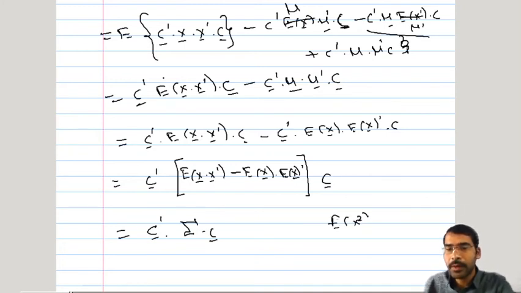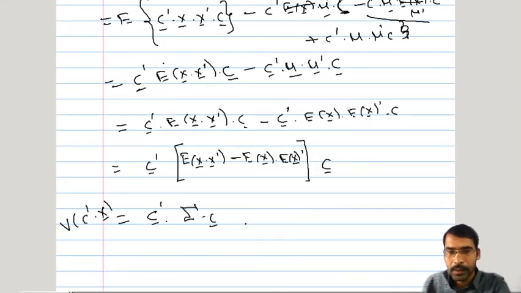It is similar to expected value of x bar minus expected value of x bracket square. In one dimension we have variance of x defined like this. Variance of x is expected value of x square minus expected value of x bracket square. Instead of x square it is product of given vector with its transpose. Instead of taking square of this, we have taken this quantity and its transpose, expected value of x bar and transpose of it. So the expression is analogous to the variance of x in univariate case. So now this turns out to be c prime sigma x, means variance of c prime x bar is nothing but c prime sigma c bar.